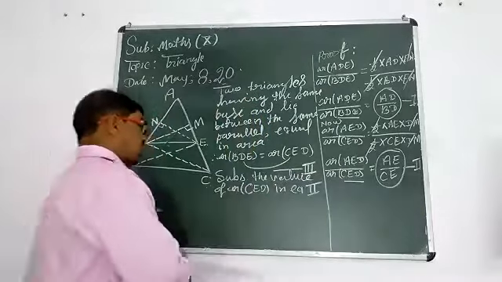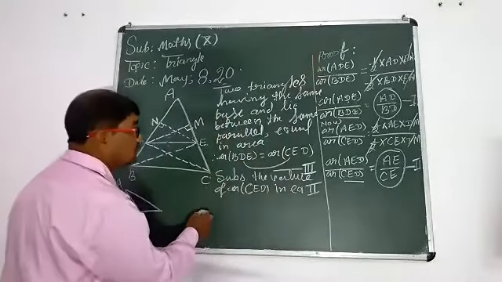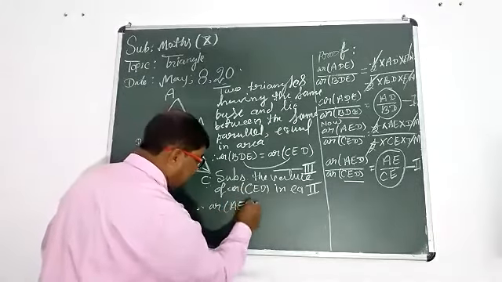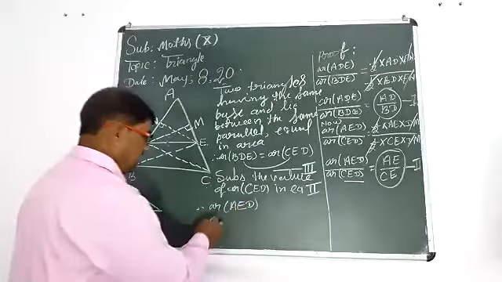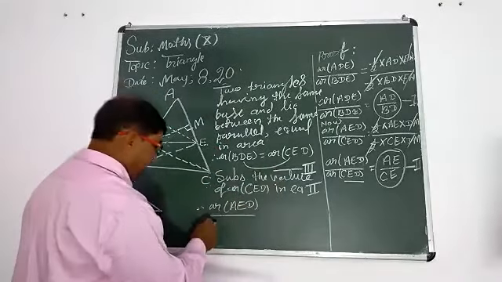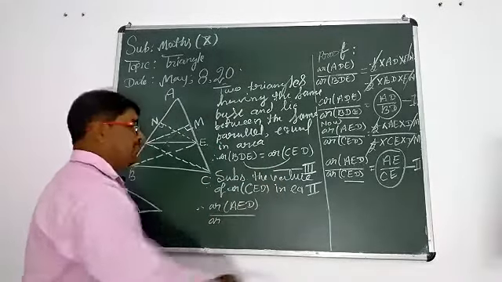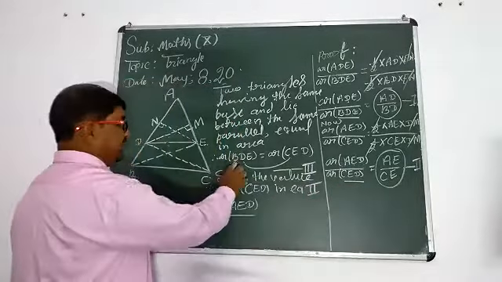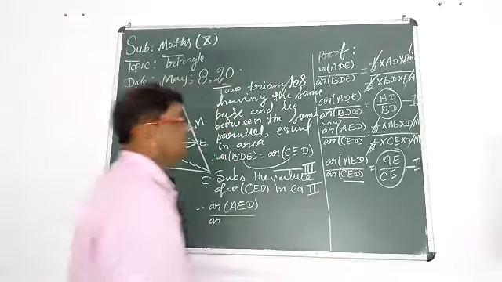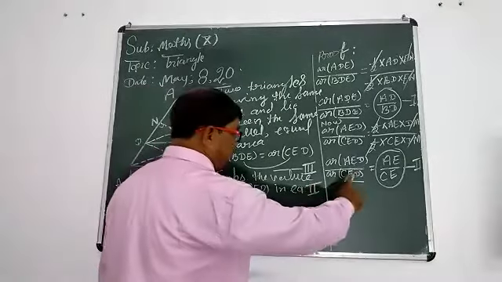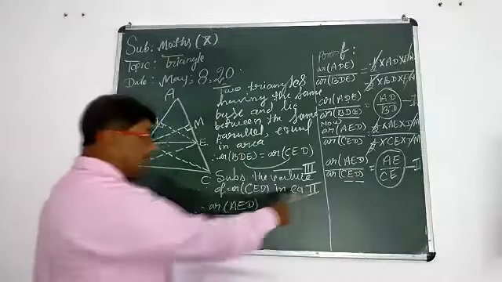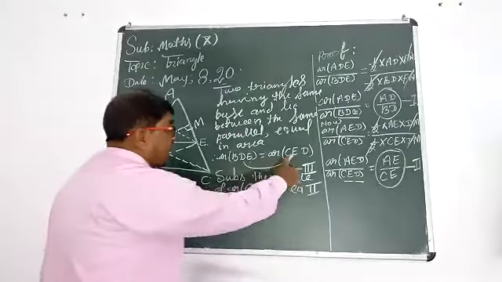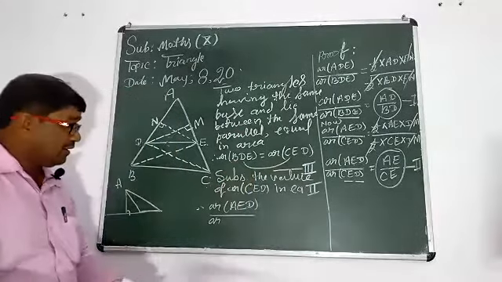Now we start with equation 2: area AED upon area CED. But that is CED. Instead of CED, we should write BDE, because area CED is equal to area BDE.